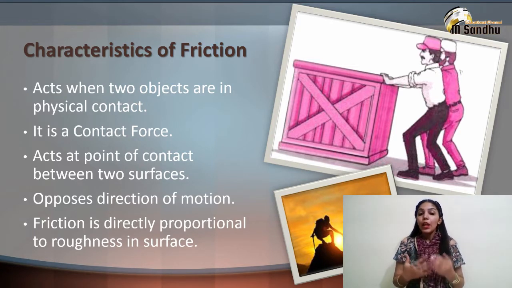It means if we stop pedaling a cycle, after a few times the cycle would stop, just due to friction. Friction is directly proportional to the roughness of the surface. So we can say that the rougher the surface, the more the friction. To reduce the amount of friction acting on any body, we have to make the surface smoother, by which the friction acting on that body would be reduced automatically.